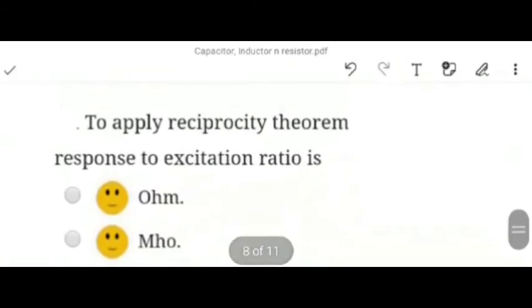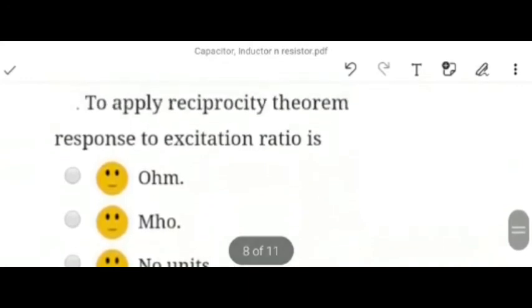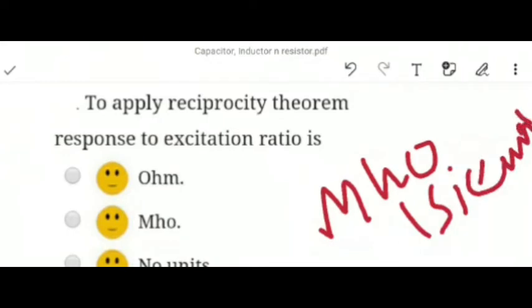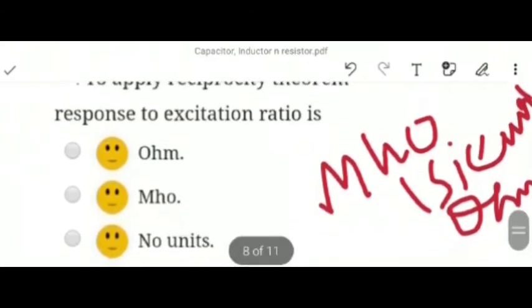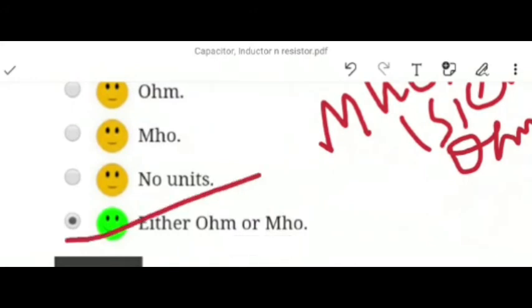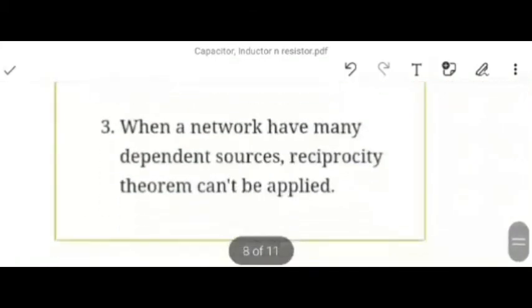Our next question is, to apply reciprocity theorem, response to excitation ratio is. For applying reciprocity theorem, we can take both units, mho, or we can say Siemens, mho or ohm. For reciprocity theorem, response to excitation ratio is either ohm or mho. So our D option will be our correct answer. Now moving towards the next question.